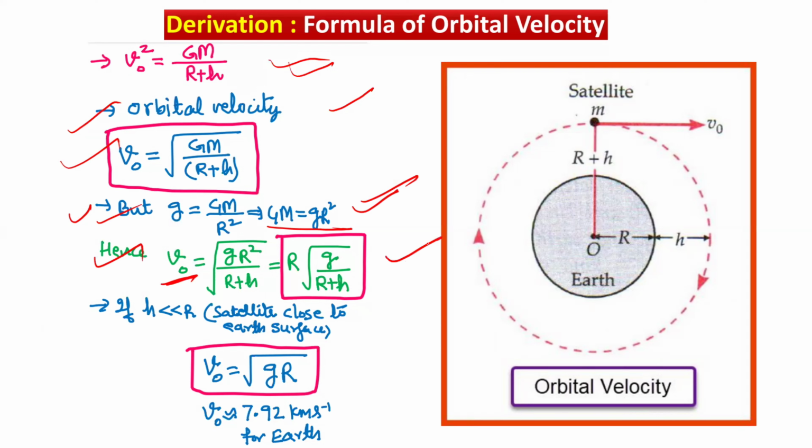So finally you are saying that this v naught is equal to capital R under root small g upon r plus h. So if you are approximating this expression, that is, if h is very small as compared to the radius of Earth, then for a satellite close to the Earth's surface, in that case v naught, the orbital velocity, is nothing but under root g into r.